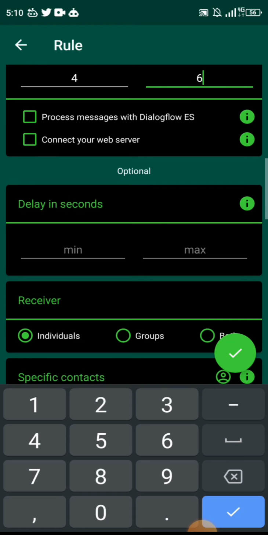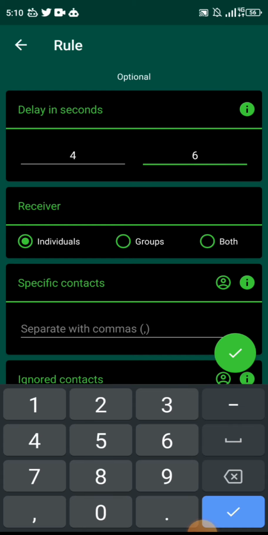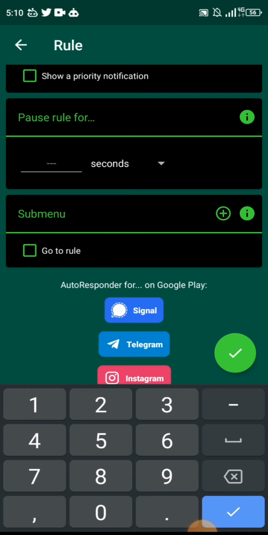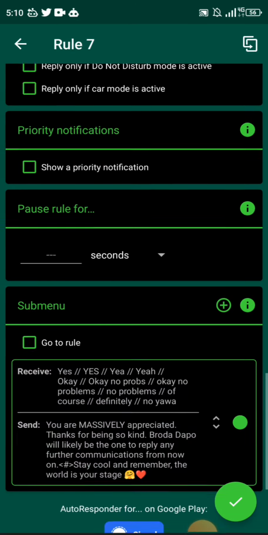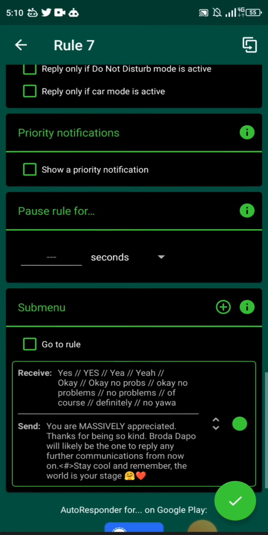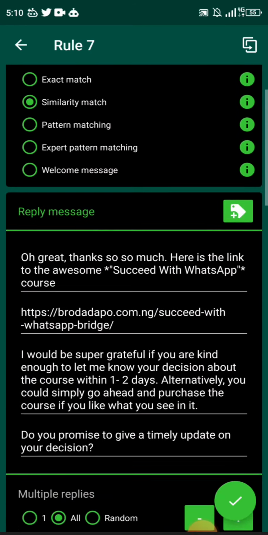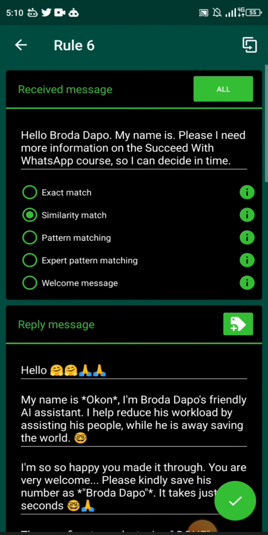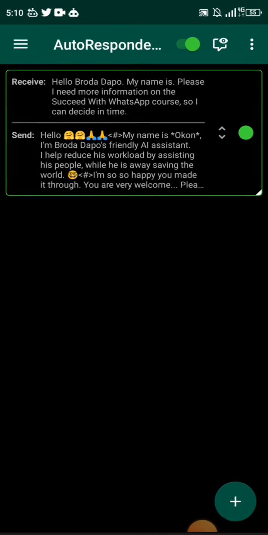Now, what should be the delay between when the person drops the message and when your bot responds? Also 4. It could be 4 to 4, could be 4 to 6, anything. You're good. All right, individuals, right? Groups, no. Both, no. We don't do all these ones. Once they are done with that, then we save the rule. Remember, once you save the rule, it will bring you to the first sub menu that you created, which is this one. And then you save, and it will bring you to the main rule that you created, and then you save and you're good.